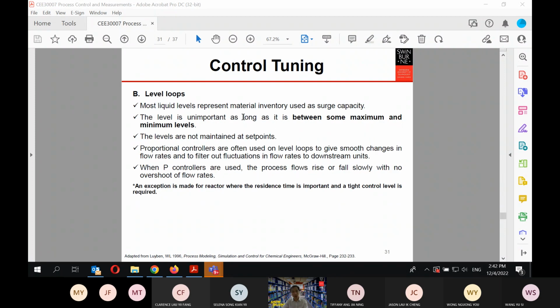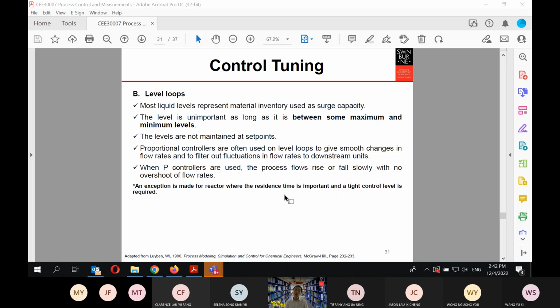The level loops are like this, basically. The level is unimportant, so it's just maintained at the set point, and you use a proportional controller. The exception to the proportional controller is the reactor, where the residence time is important. Why? Because your residence time relates to your conversion and the yield of your product.